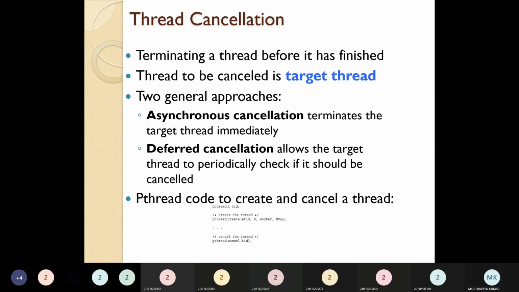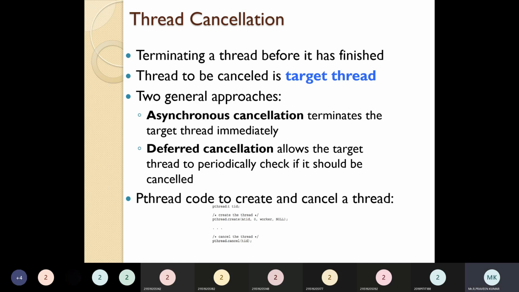Deferred cancellation means allow the target thread to periodically check if it should be cancelled. Okay, so these are two types of approaches for thread cancellation. First, asynchronous cancellation means it terminates the target thread immediately. Deferred cancellation means allow the target thread to periodically check if it should be cancelled. Okay. So pthread code to create and cancel the thread. Okay. So these are all the thread cancellation.